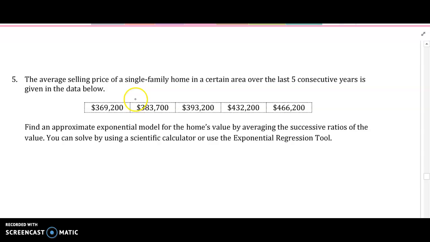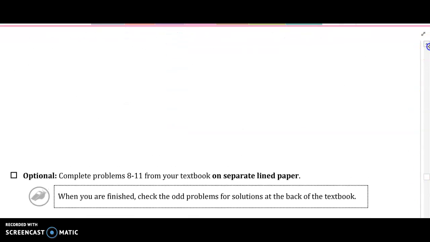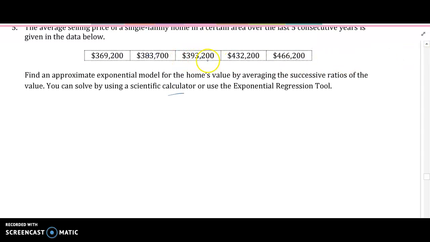Average price of selling a single-family home in a certain area over the last 5 consecutive years. Approximate exponential model and find the average of the successive ratios. So you got to do each year divided by the previous year, and all those numbers you add them up and divide by 1, 2, 3, 4, 5. You can solve using a scientific calculator or the exponential regression tool. So you can use the Desmos exponential regression tool to check your work on that after you do that.